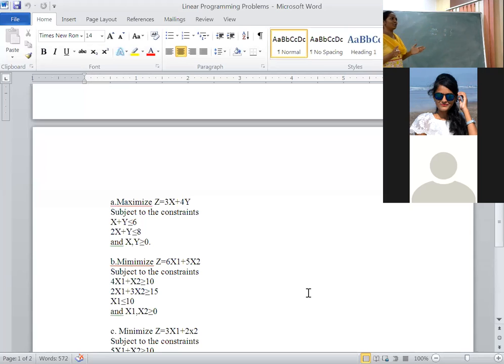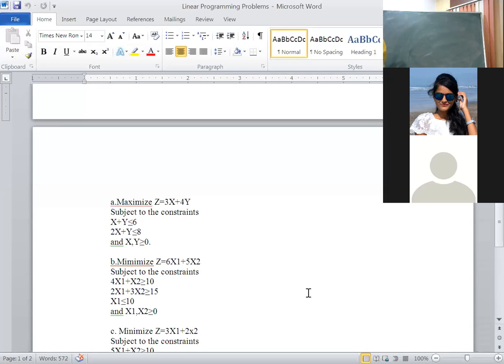By combining those two points, you will get a straight line. That means you have to plot the graph. Similarly for the second, third, whatever equations they give, substitute once x as 0, once y as 0, get the points, and plot them on the graph. Clear? Right now, we will see.